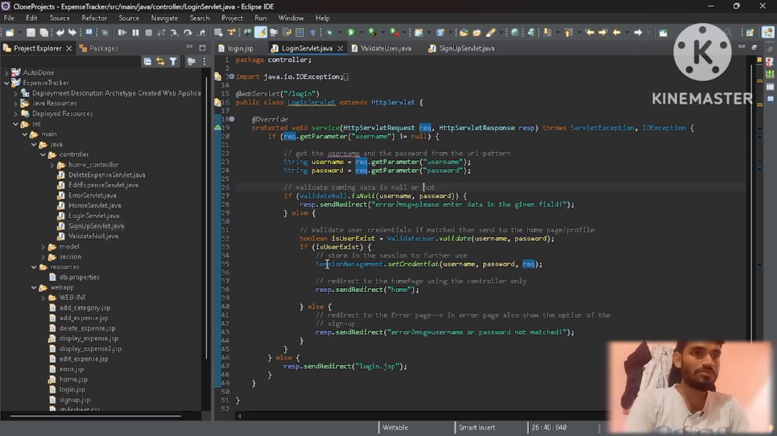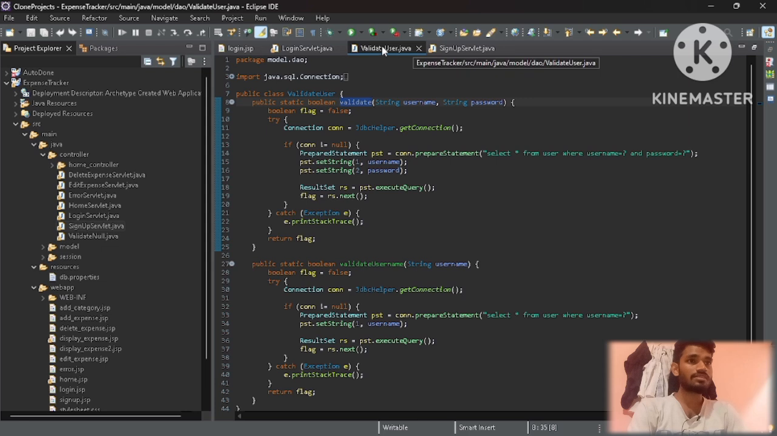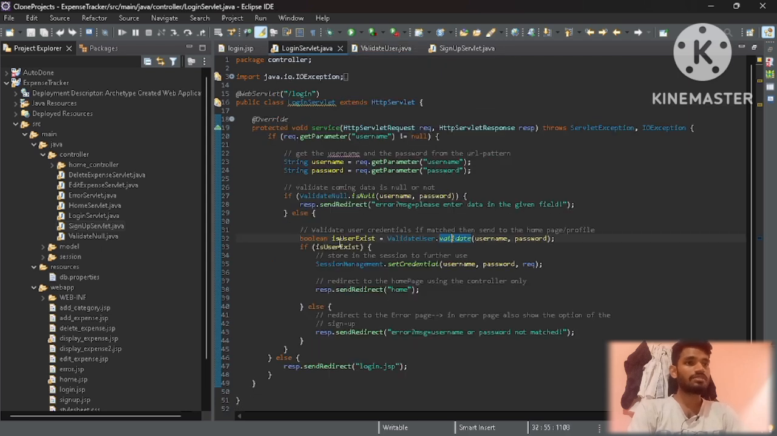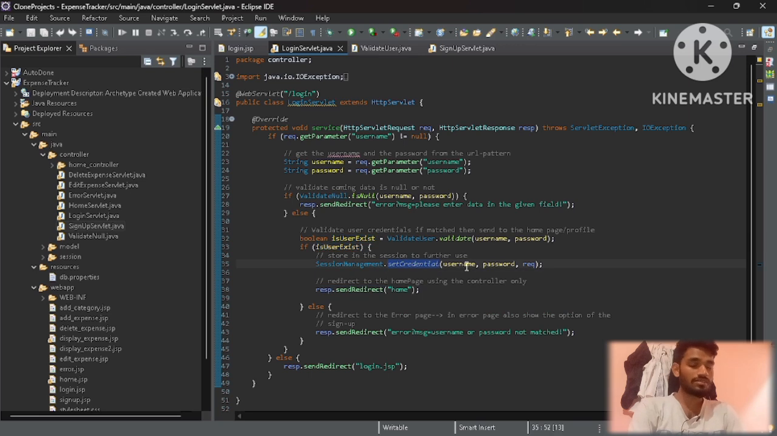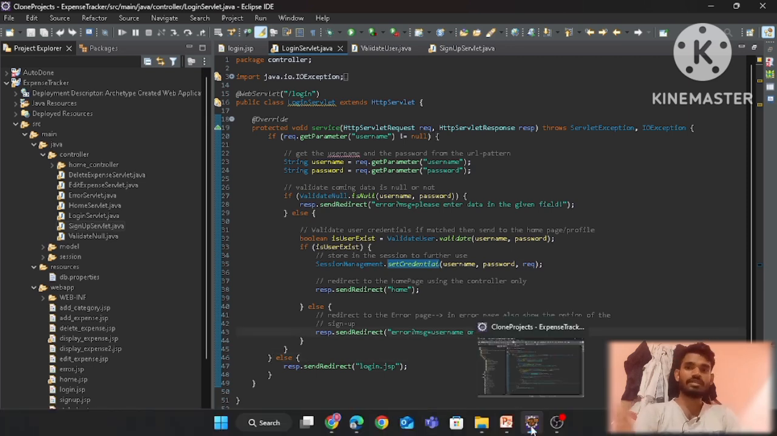So we check using this validate method, which is inside this class, and it returns true or false. If the user exists, then we redirect to the home page. Before that we set the credentials like login time, the login, username and password. Otherwise we send the error message that the username and password are not matching if this data does not match our database. Okay, so this is the thing. Yeah, simple. So let's meet you again in